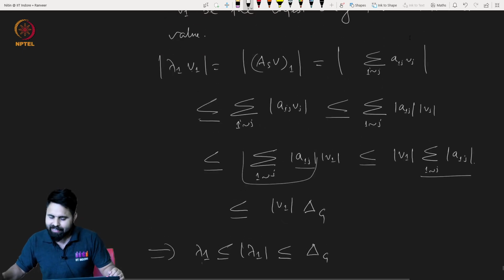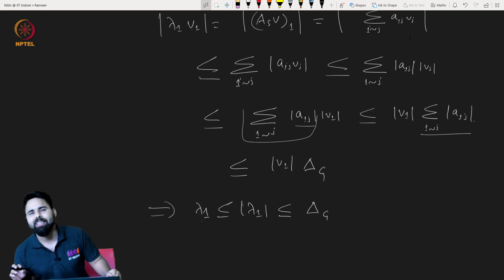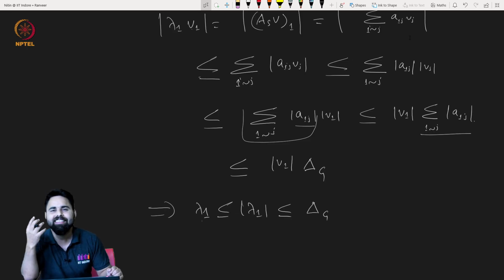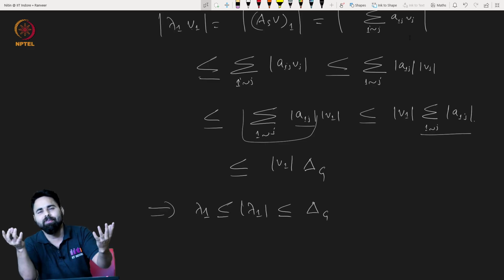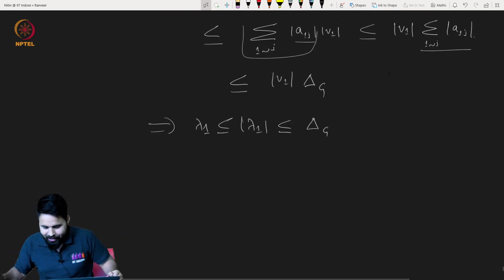What next? Maybe you have immediately realized that we can make use of this beautiful fact using the eigenvalues of An, because An is again a signed adjacency matrix. We know the eigenvalues of An, and by using Cauchy interlace we can directly come to the conclusion.